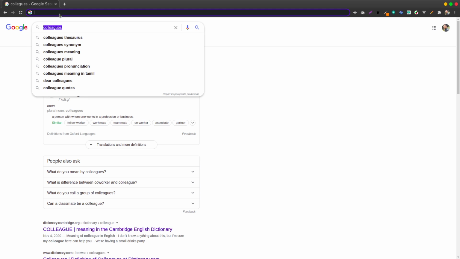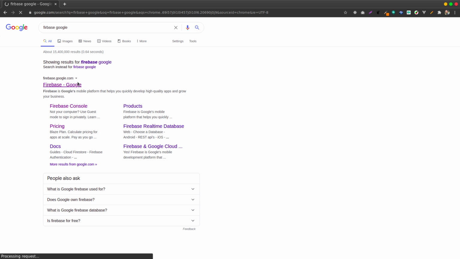So Firebase is provided by Google, so Google is the creator of Firebase. So we can say it's trustable to some extent, because Google, the Google company, can be trusted to some extent.